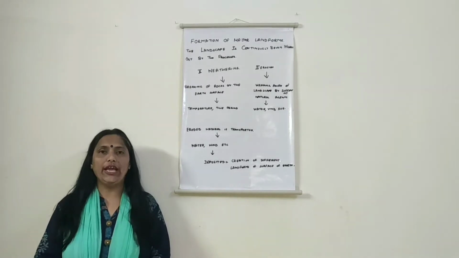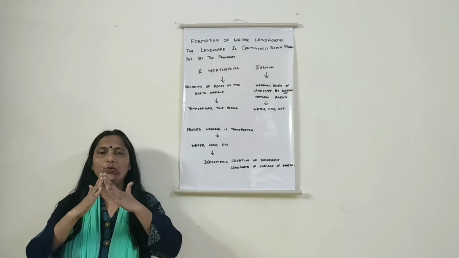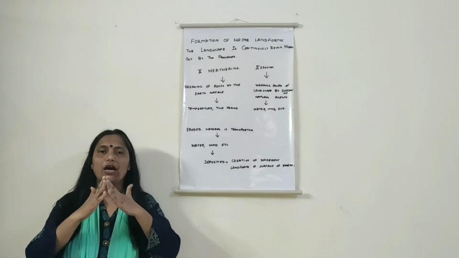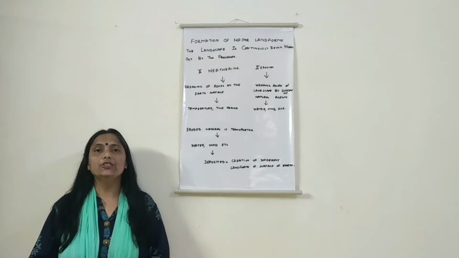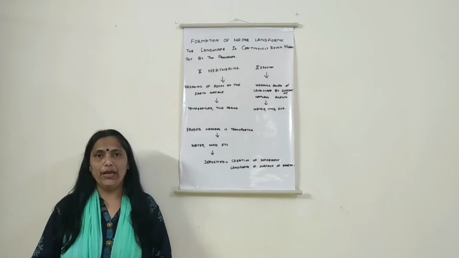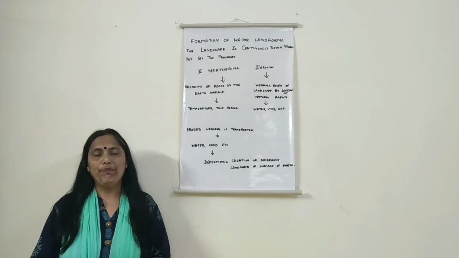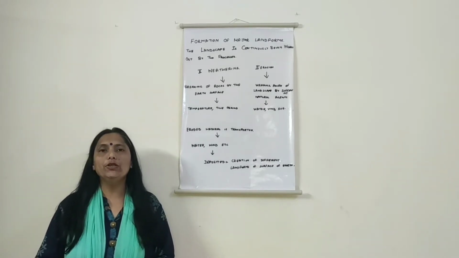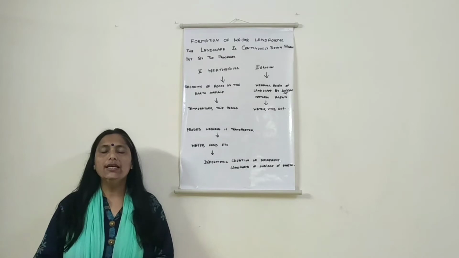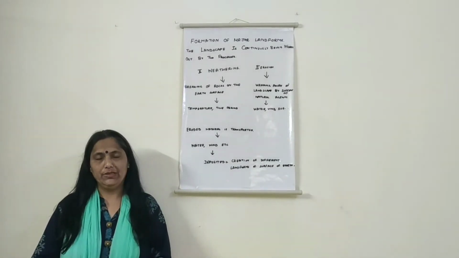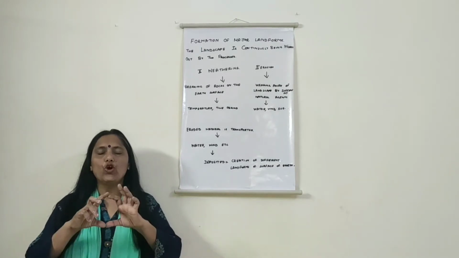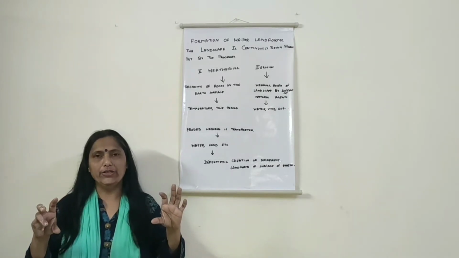The first form is a mountain, very high mountain ranges which are exceeding above 6,000 meters. That is known as the mountain ranges. Second landform is known as the plateau area. When we talk about the plateau areas, they are neither very high, nor very plain. They are the short high hill ranges.